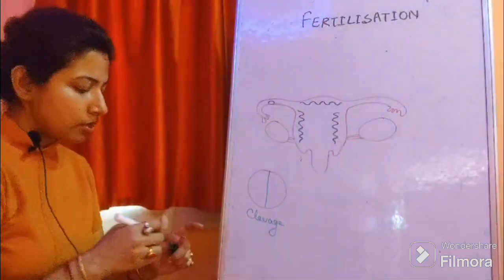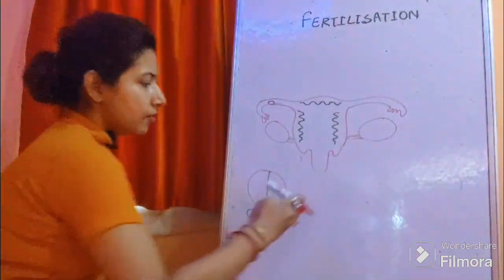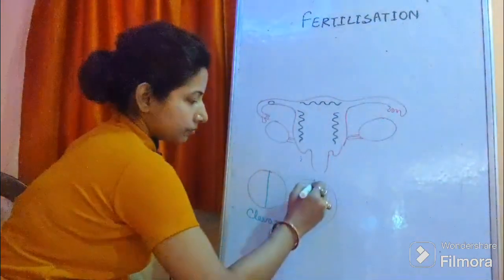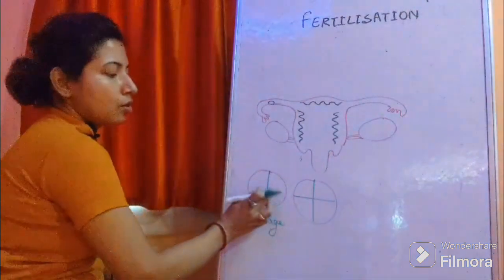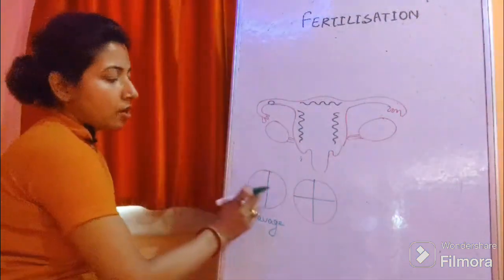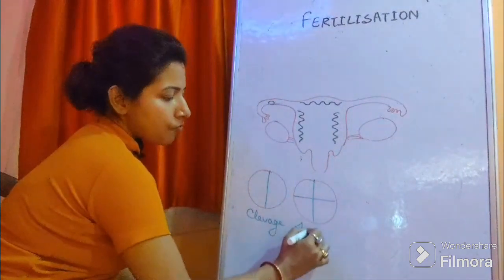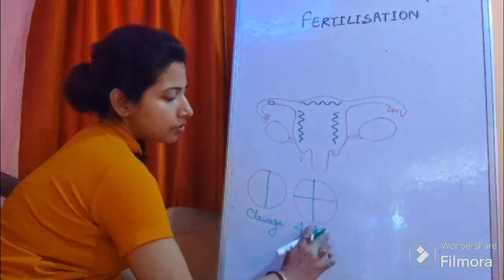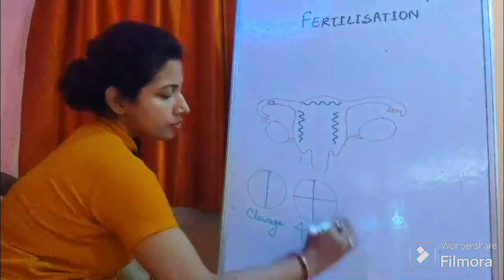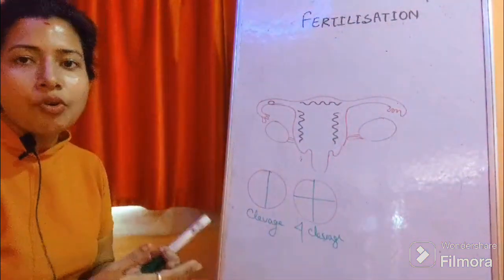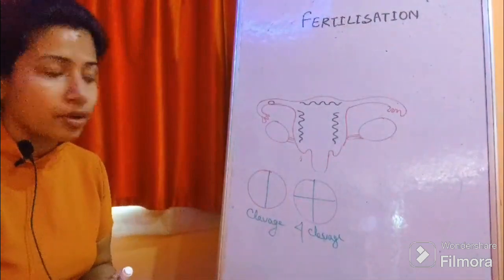This is the first cleavage division, and this is the next cleavage division. Zygote was one cell, now it is two cell stage, it is four cell stage, it is four celled cleavage division stage. This is the multiplication rate 2, 4, 8, that is double multiplication rate.